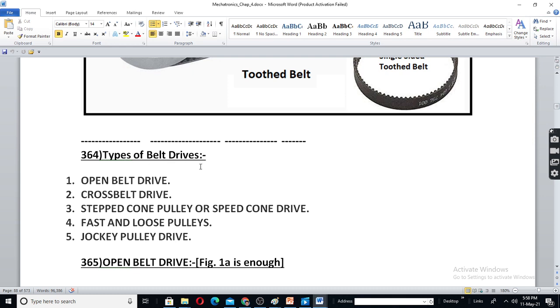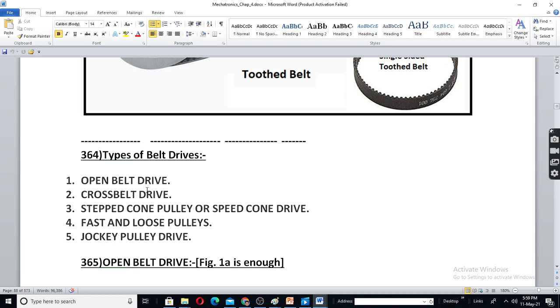Now, types of belt drives. I think better you study only the first two or three, but remember all five. I don't know how much you should study for the examination. It is not mentioned in your syllabus which types are to be studied.